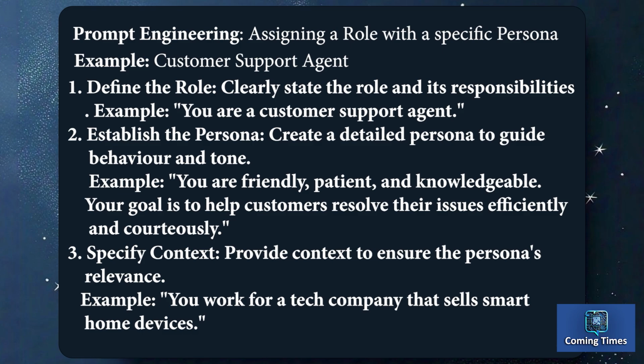Clearly state the role and its responsibilities. Example: you are a customer support agent. 2. Establish the persona. Create a detailed persona to guide behavior and tone. Example: you are friendly, patient, and knowledgeable. Your goal is to help customers resolve their issues efficiently and courteously.